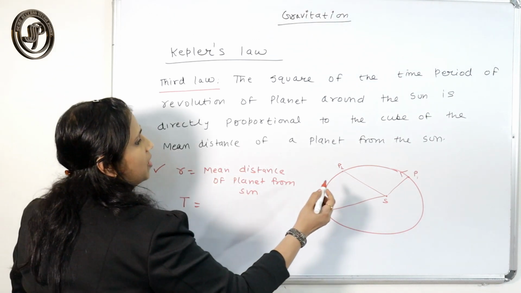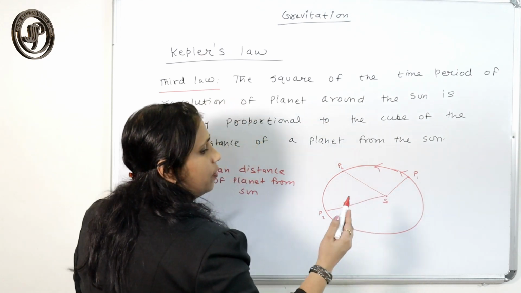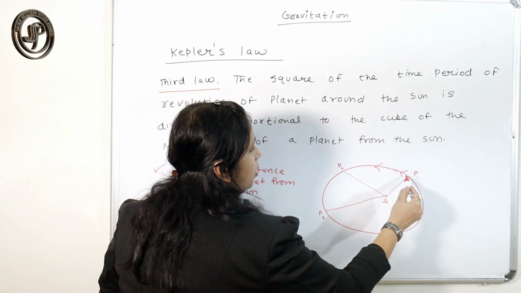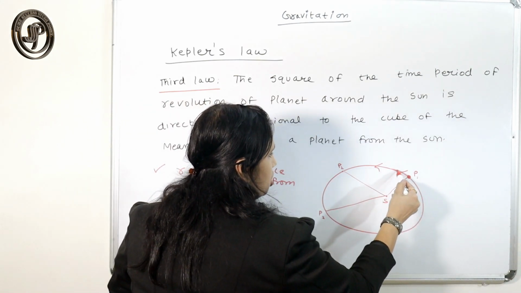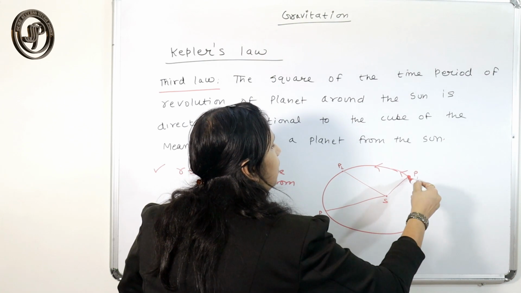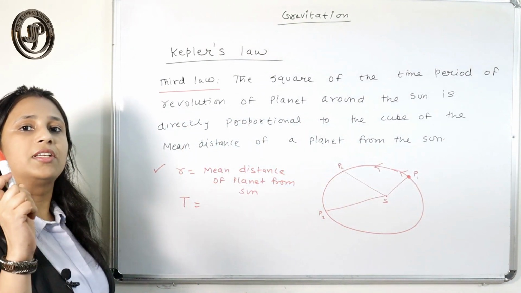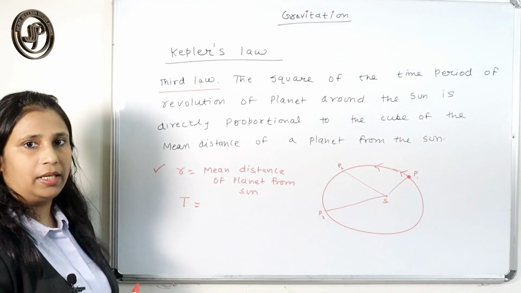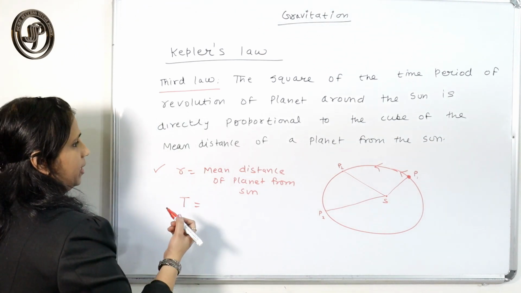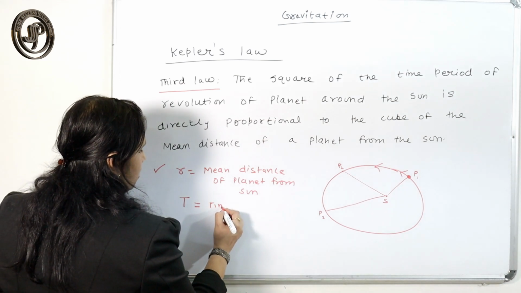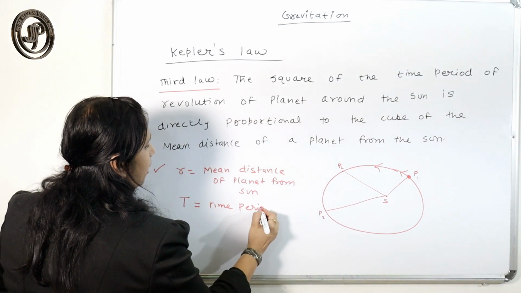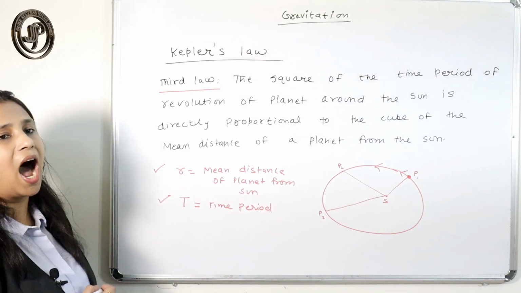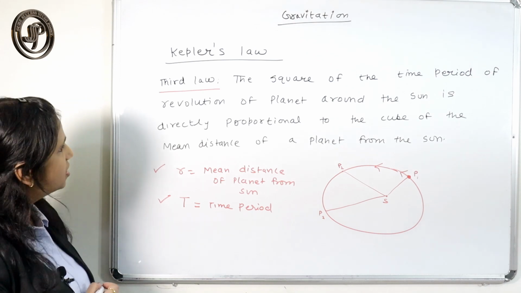And T is what? The time period with which the planet completes one revolution around the sun. Suppose this is the position. If the planet again comes to this position, then this is called the time period of the planet. So the time period is the time taken to complete one revolution. T is the time period and R is the mean distance of the planet from the sun.